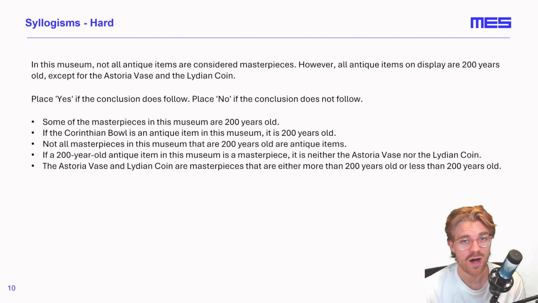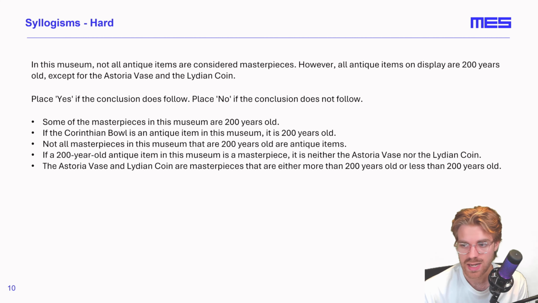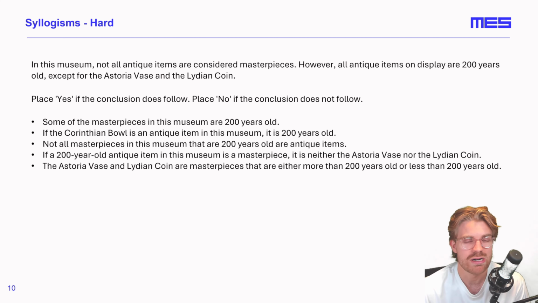Let's take a look at this hard syllogisms question now. In this museum, not all antique items are considered masterpieces. However, all antique items on display are 200 years old, except for the Astoria vase and the Lydian coin. So let's think about how we can represent this as a diagram. Remember, the diagrams you're going to do on your little mini whiteboard don't really need to make much sense to anybody except for you.